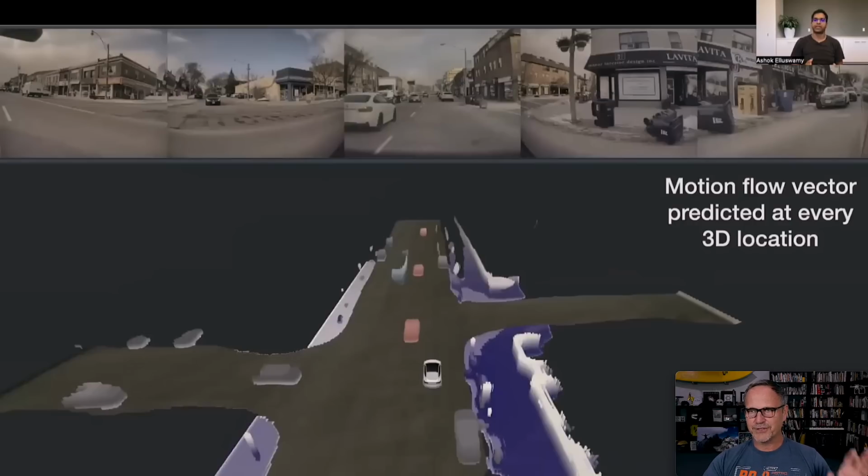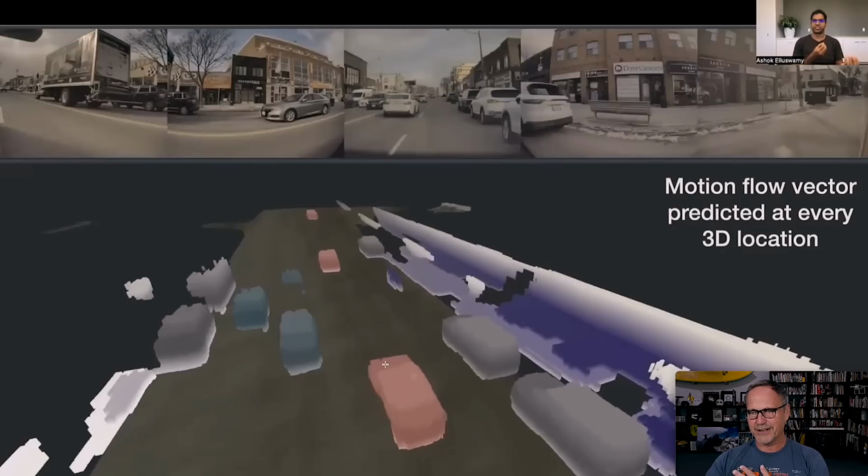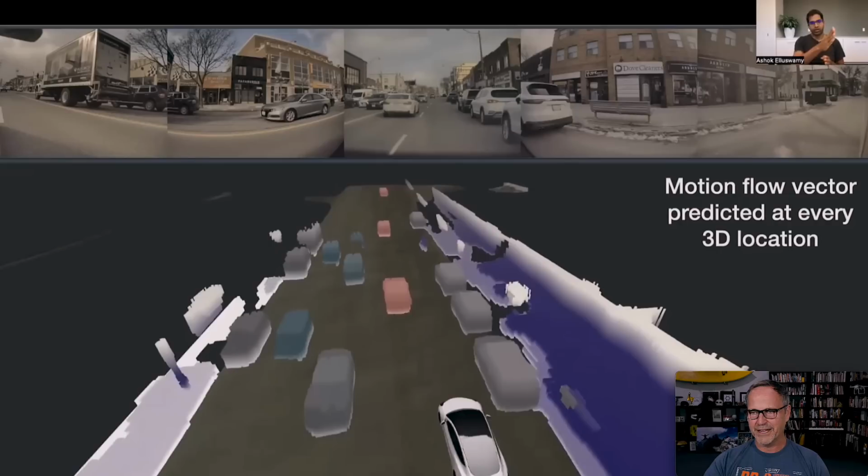And I've got a few still frames that I pulled out of his video to look at this. The reddish color means that these things are traveling at the same speed as you in the same direction. The green means that they're traveling the opposite way. And then this white to purple is kind of still. So you can see here that these guys are reddish, right? So that means they're going the same direction as you. These guys are greenish, they're going the opposite way. And then we've got white walls and purple.